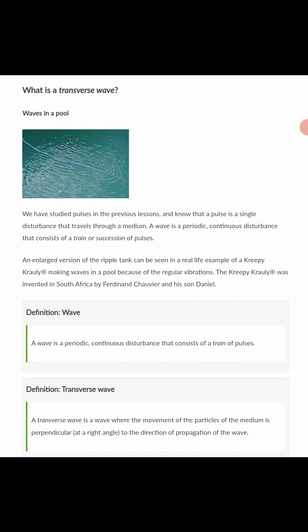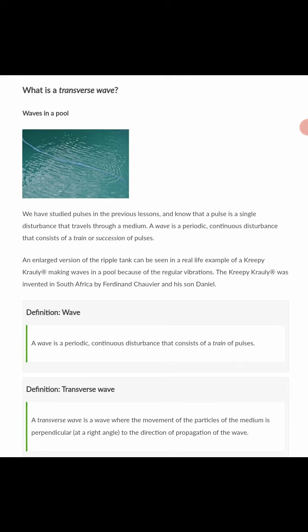Quickly, what is a transverse wave? A transverse wave is a wave where the movement of the particles of the medium is perpendicular to the direction of propagation of the wave.